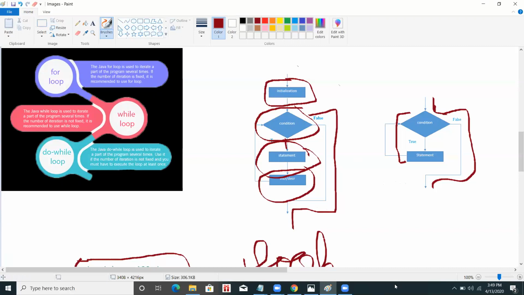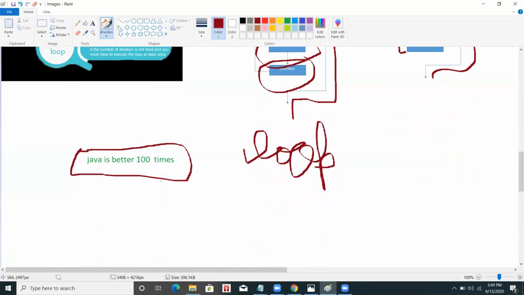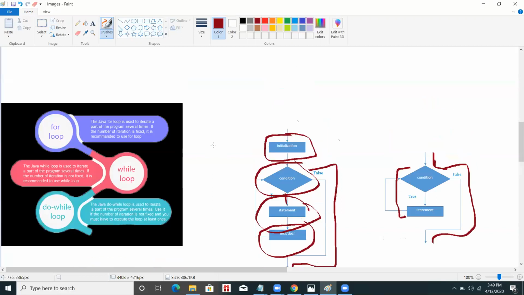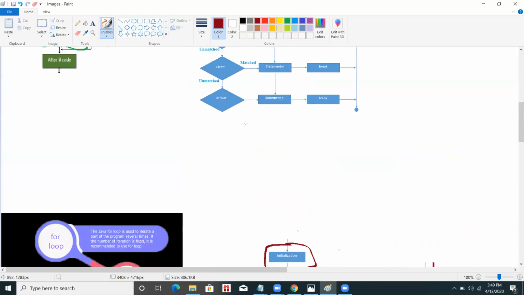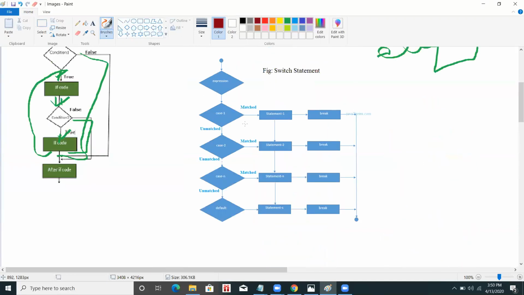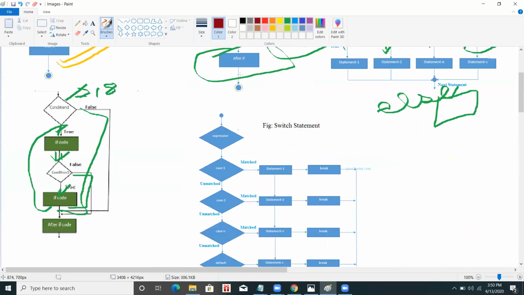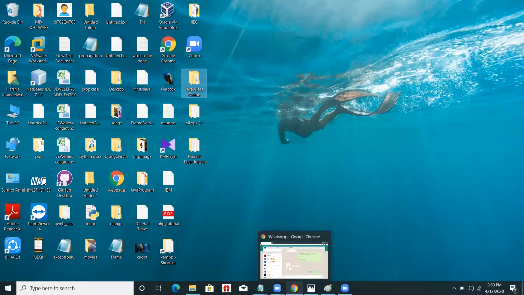So while is used in that case, and do is used when we have to run the loop at least one time. Independent of the condition that is given, the do loop runs at least one time.